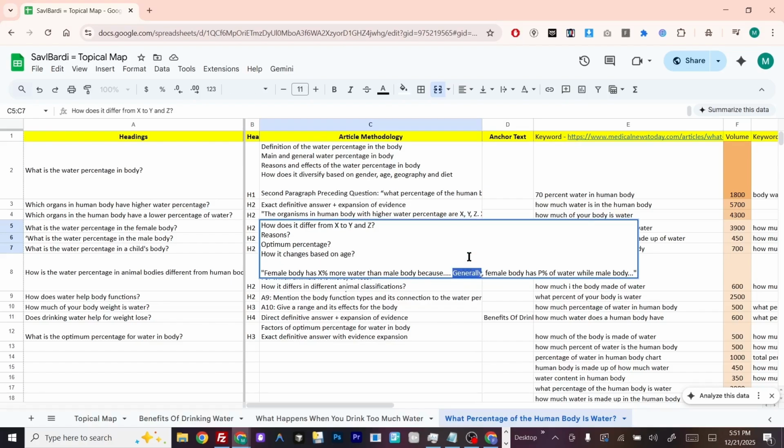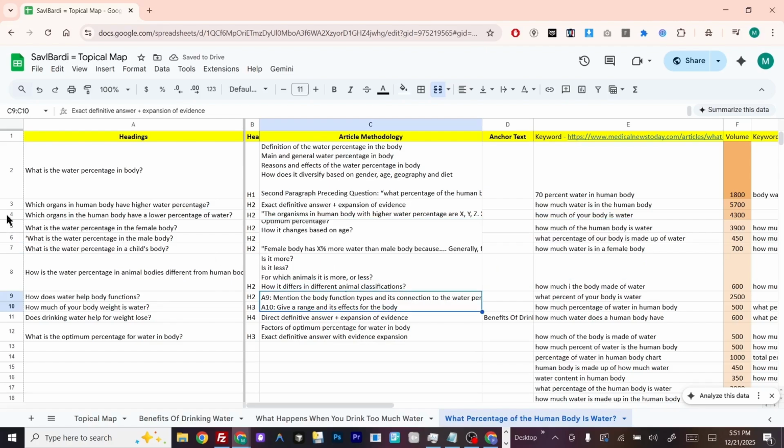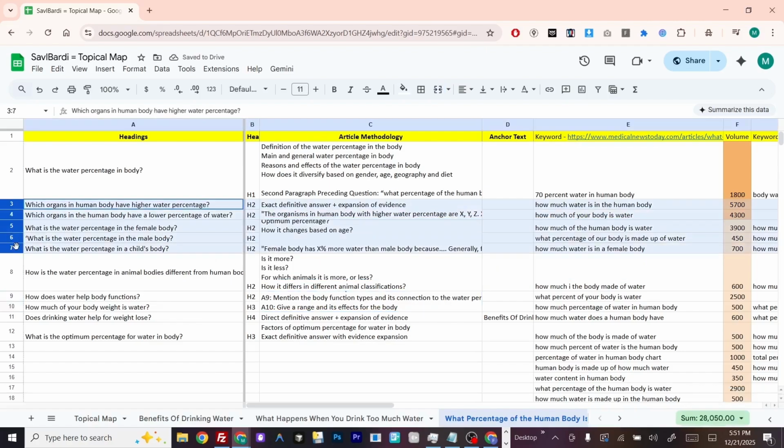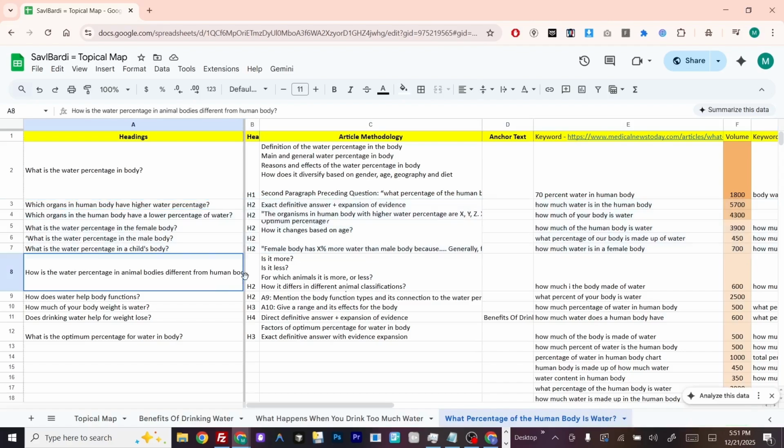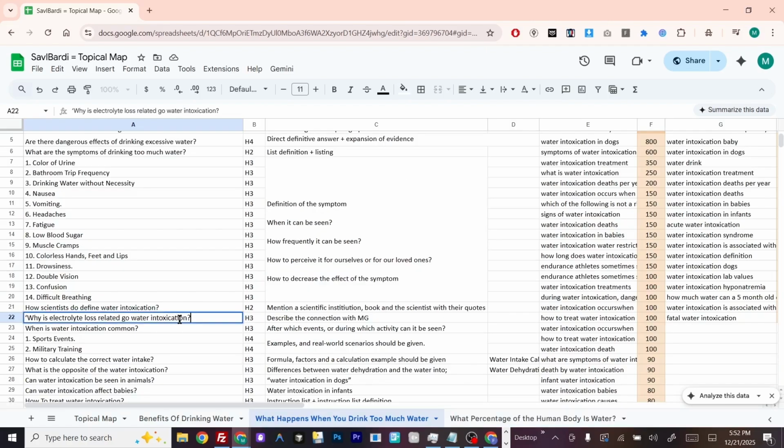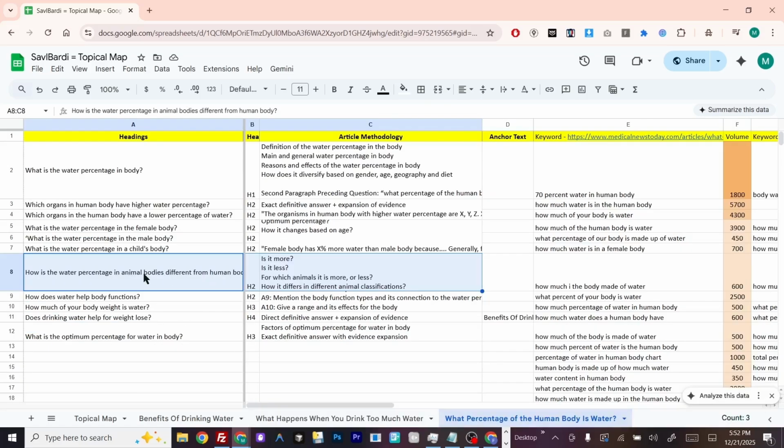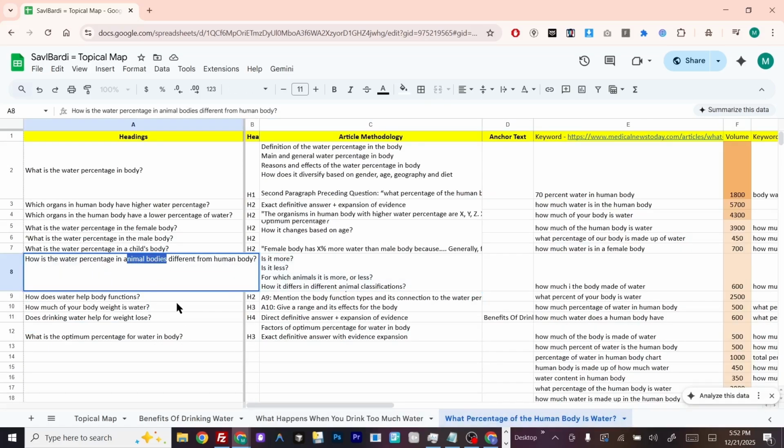Then we give the word generally. General, we already explained it, and female body has X% of water while the male body has Y%. So this is our macro context and the main content. We give then the contextual bridge, and if you remember, we also talked about the electrolyte related to water intoxication. And the same here, we talk about the animal bodies. We talk about slightly different things, different from the human body.